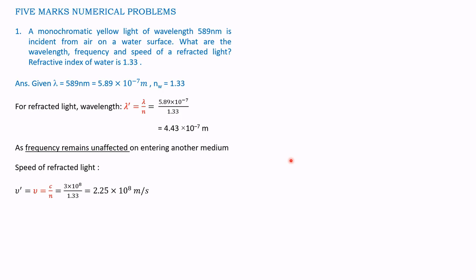The new speed is given by v dash is equal to v, that is equal to c by n, where c is the velocity of the light in vacuum or air, that is equal to 3 into 10 to the power of 8 divided by 1.33. Simplifying, we get the value as 2.25 into 10 to the power of 8 meters per second.